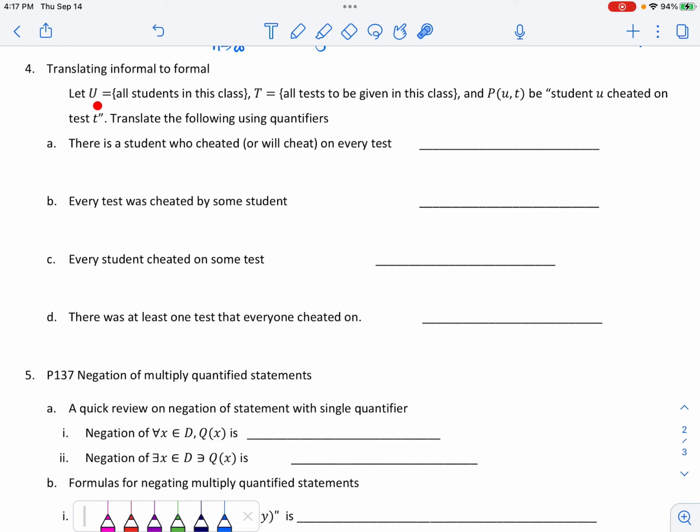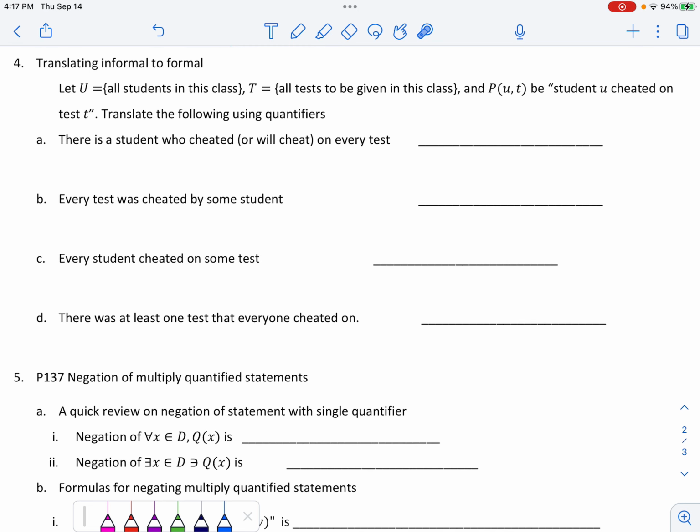We'll look at more examples on how to translate informal language into formal language here. So let's do something a little unusual, fun. Suppose U is all students in this class. U represents that set, and T represents all the tests to be given in this class. And let's define these predicates. P of U comma T be the students U cheated on test T.